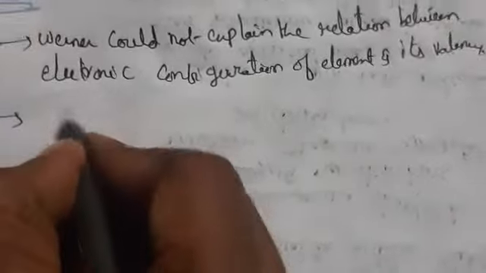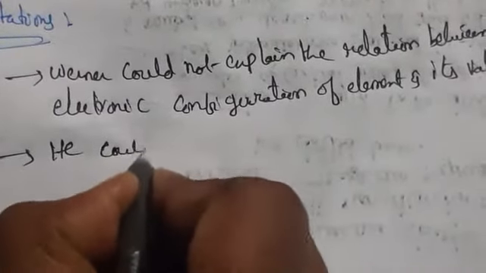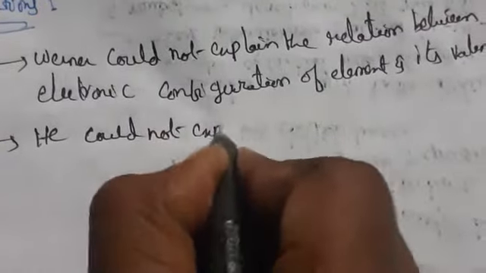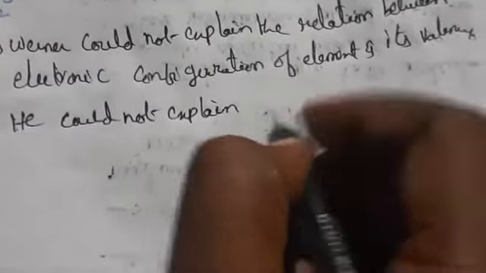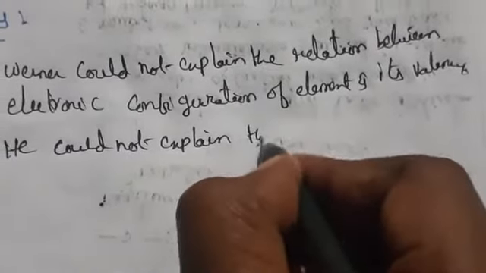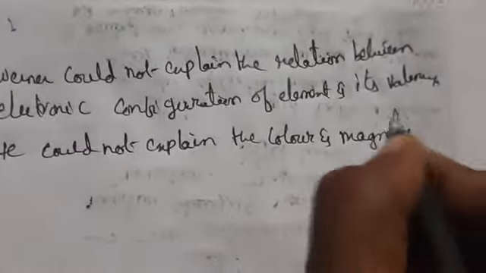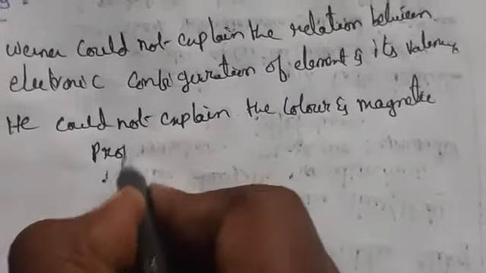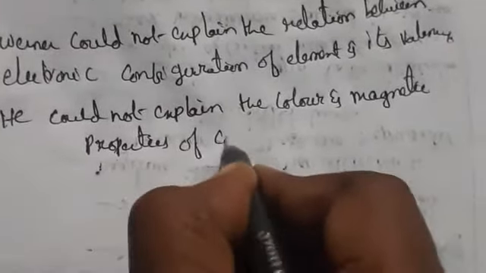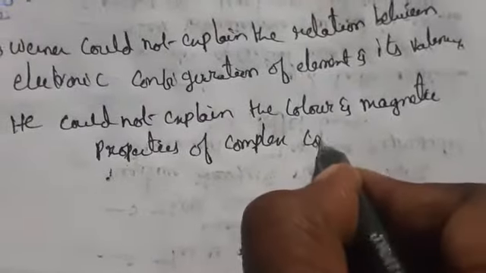And also he could not explain the color and magnetic properties of complex compounds. So these are the limitations of Werner's theory.